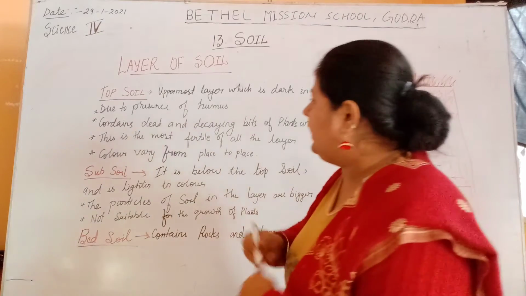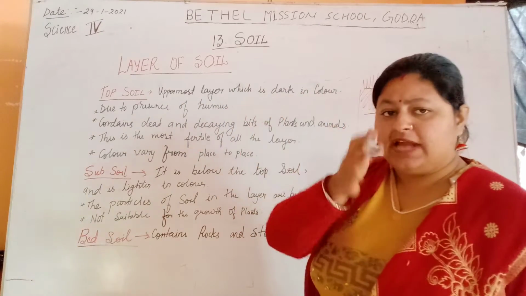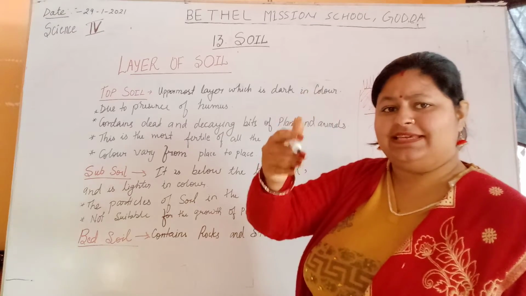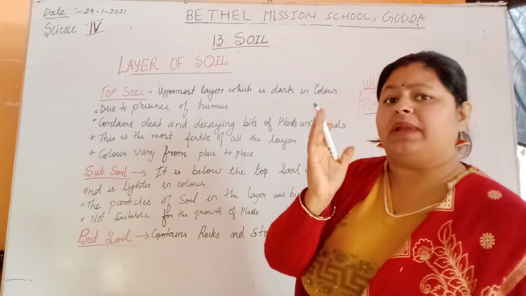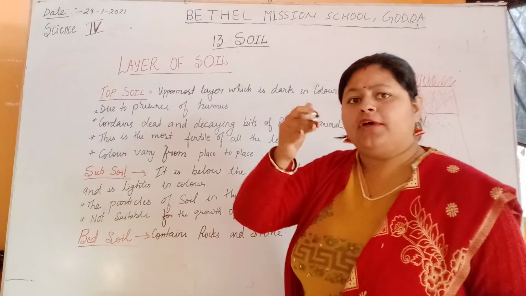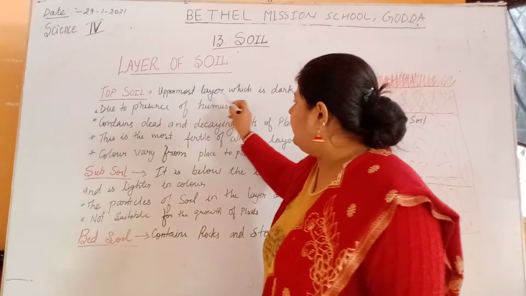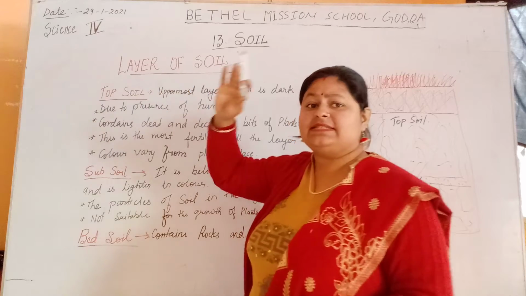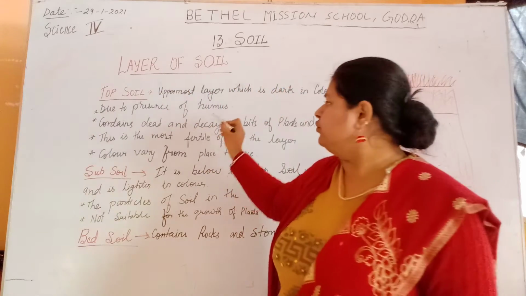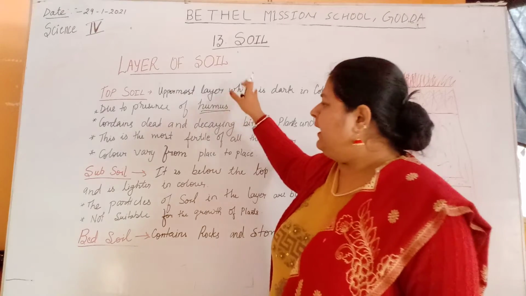What is topsoil? The uppermost layer of the soil, which is dark in color. If you dig the soil, the uppermost layer is brown or dark brown; the color of the topsoil varies from one place to another. So the uppermost layer of the soil is known as topsoil. The color of topsoil comes from the humus.